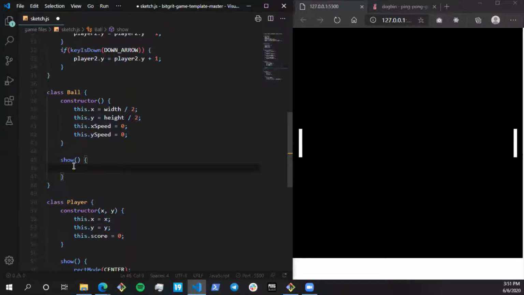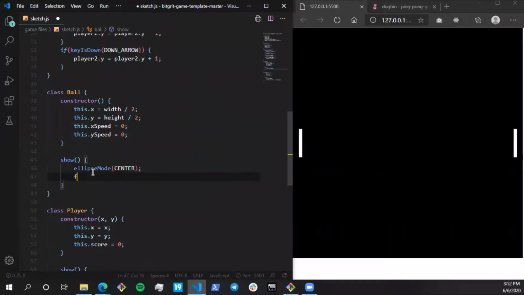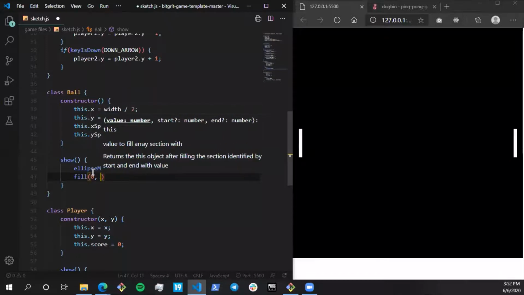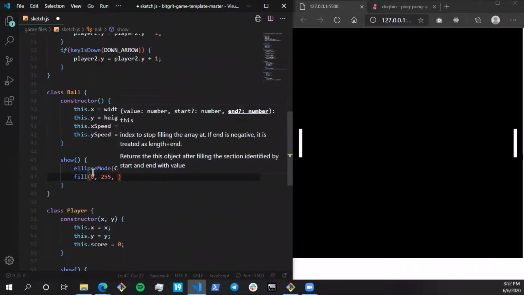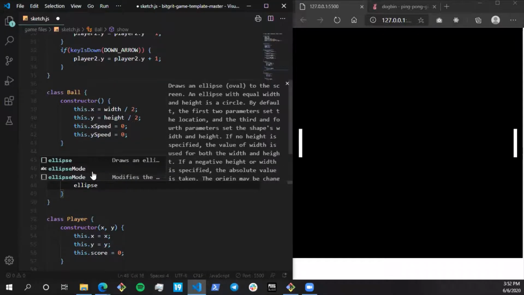All right. So over here, we're going to create the show function now. And in the show function, I'll do the same thing. I'll put ellipse mode as center. The ball is going to be green in color. So RGB: the R is going to be 0, G is going to be 255, that is the complete color, all of green, and B is going to be 0. Okay. And now that I've set the characteristics, let's draw the ellipse itself.